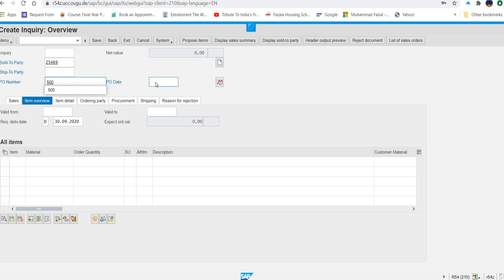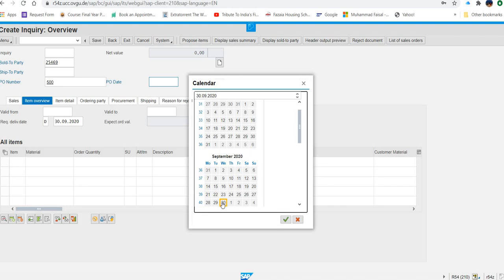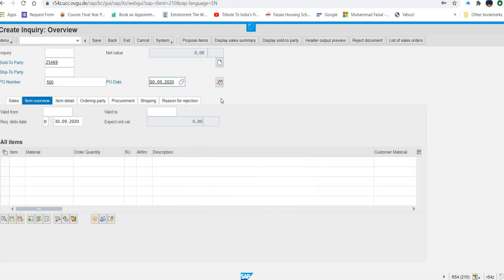Okay. Then they are asking to enter the purchase order date. Again it is given which date you have to enter. I think this date is the current date, today's date. My practice is that I usually do not type the date. I just select it from the calendar, because date formats are quite confusing sometimes and lead to error.